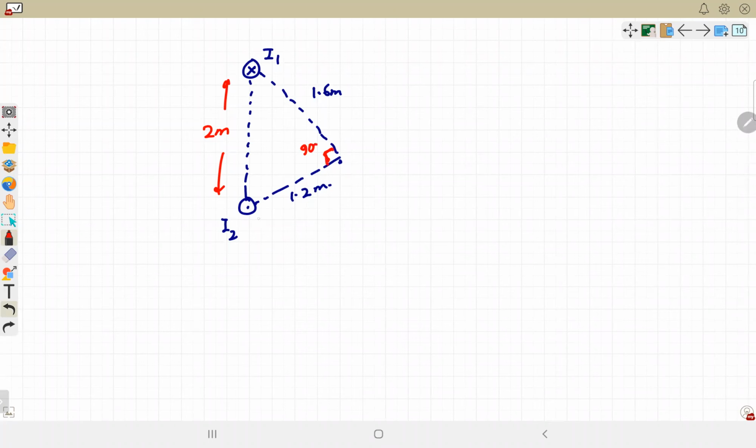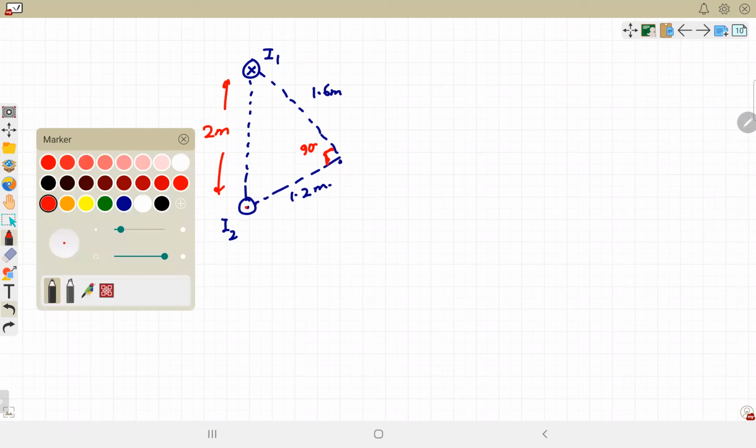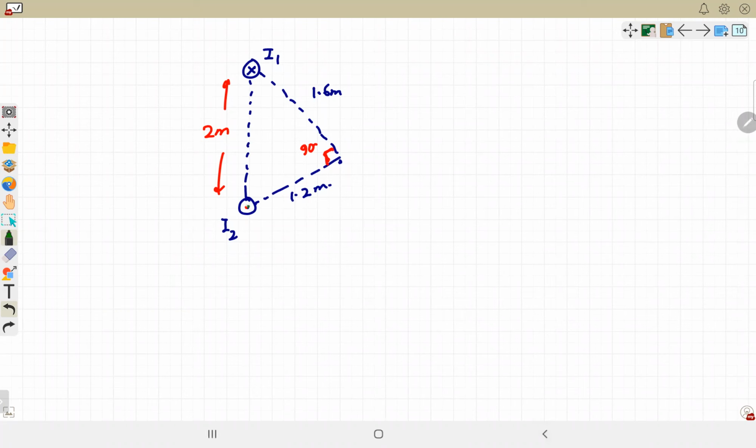90-degree angle. So when you calculate the magnetic field due to I2, use your right hand palm rule: thumb outward, stretch your palm towards this point S. The magnetic field is perpendicular to that line.